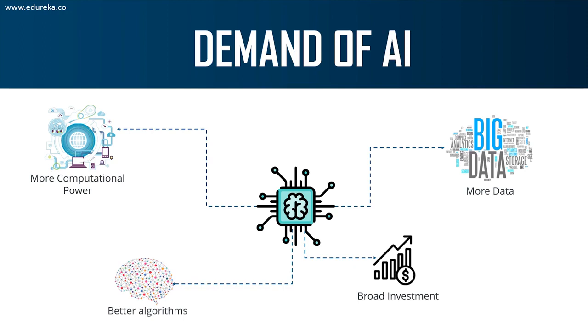So, universities, governments, startups, and tech giants like Google, Amazon, and Facebook are all investing heavily in artificial intelligence, which has also led to the demand for AI. AI is rapidly growing both as a field of study and as an economy, right? It's adding a lot to the economy.